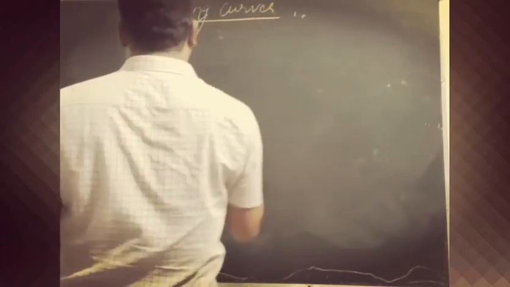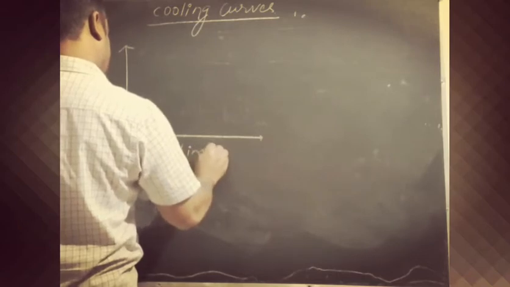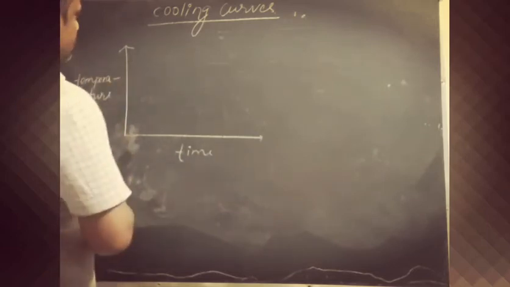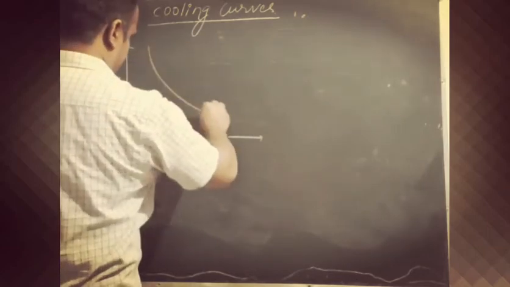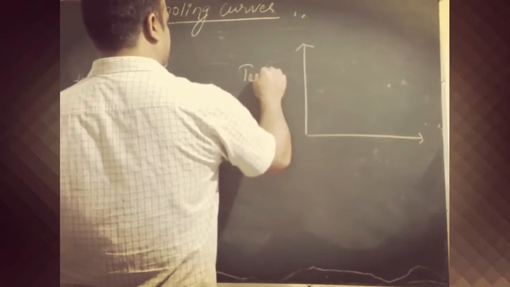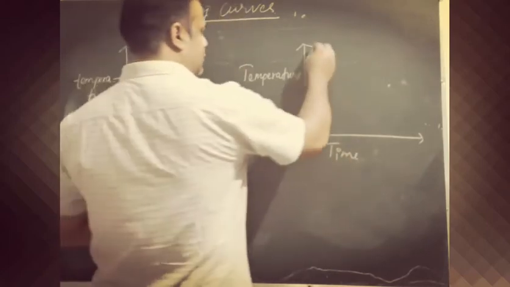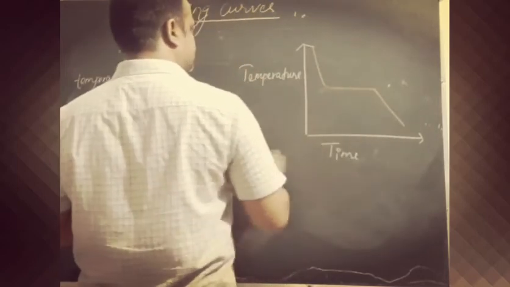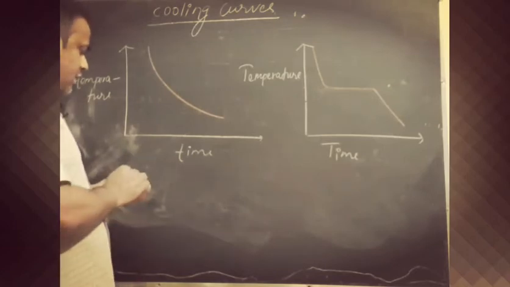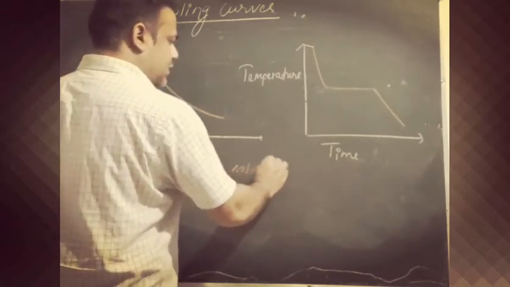Cooling curves. So if we see here the cooling curves of two types of solids, this one is for amorphous solid, and this one is for crystalline solid.